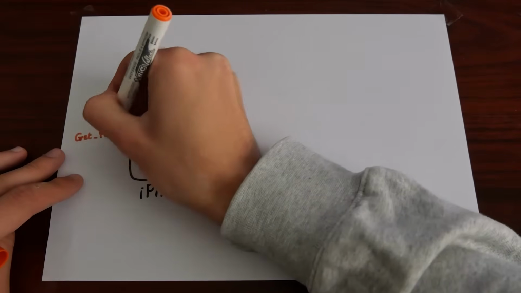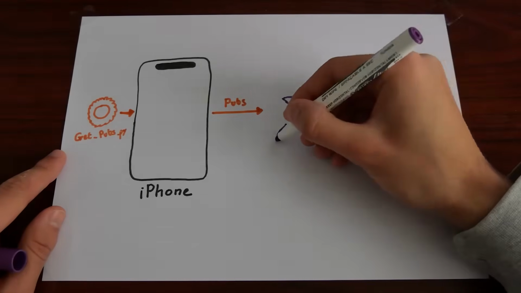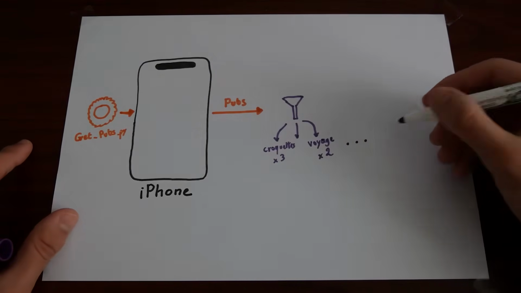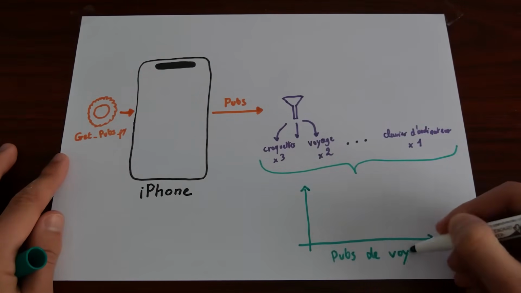To be as rigorous as possible, I'm going to build my experiment in 3 phases. First, I'll create a program that collects all the ads that appear on my phone throughout the day. Next, I'll create a system that categorizes each ad to say whether it's about dog food, computer keyboards, travel, so that I can then generate a graph showing me the evolution of the number of ads in each category. And finally, I'm going to talk about a very specific desire in front of my phone every day for a week, and I'll mention things I don't particularly want so that my behavior can't have influenced the ads.